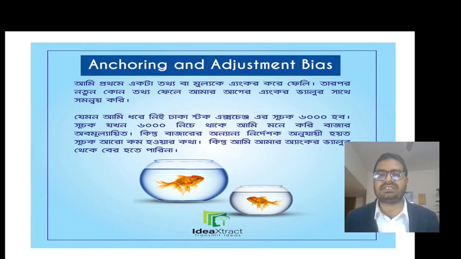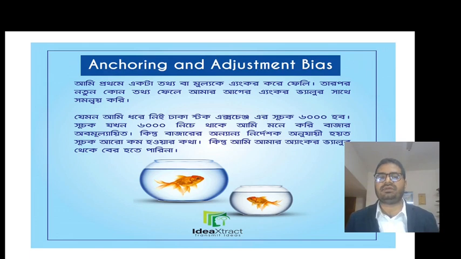So anchoring or adjustment bias. This bias is very common, and most people suffer from it. We anchor to a number or to an event, but the subsequent or present situation might not support our previously anchored number or event. That's why we make mistakes.